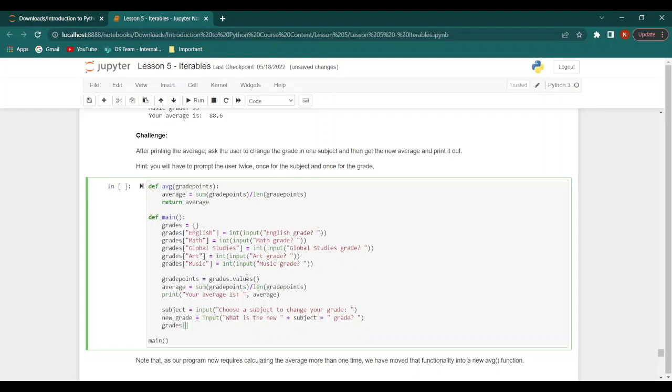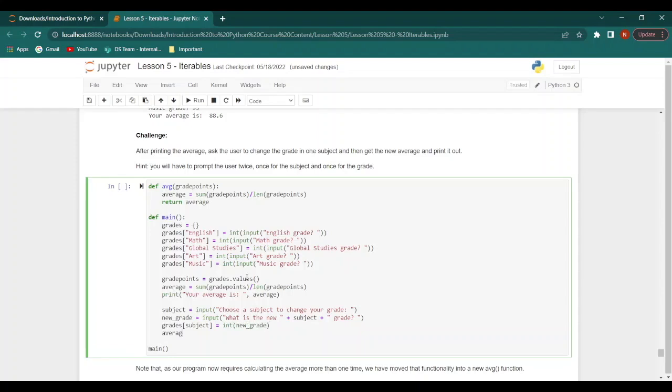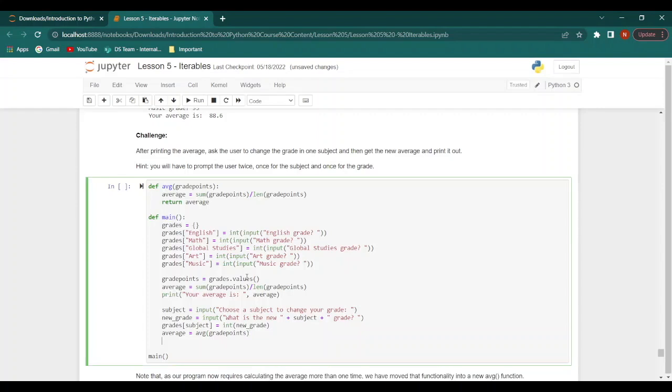Then we will say grades subject integer new grade, and then we will say average equal to, and then we will pass grade points into our AVG function, and then we will print your new average is, and we will print out the average.